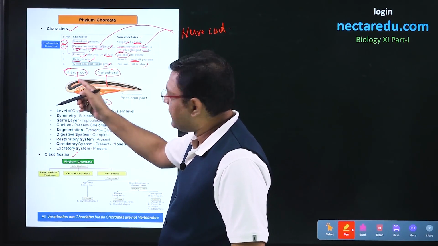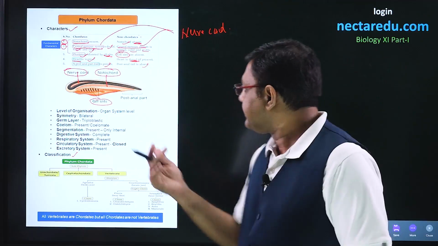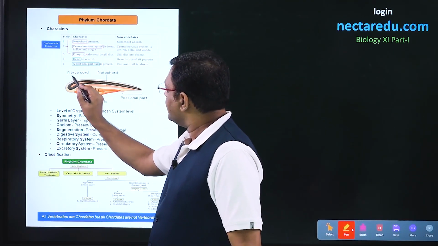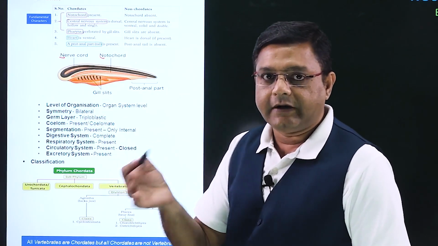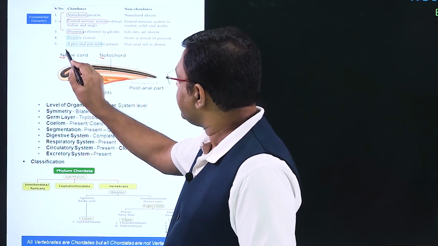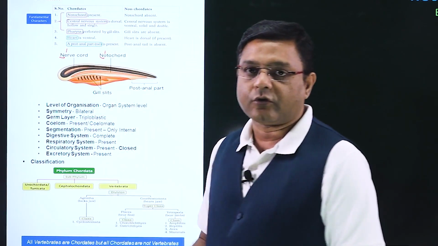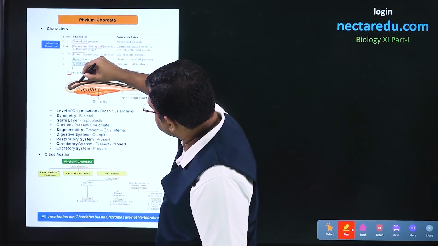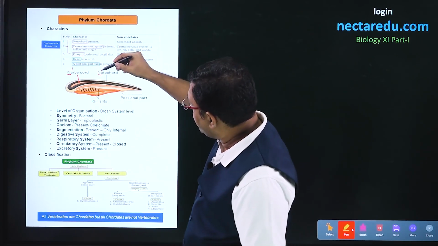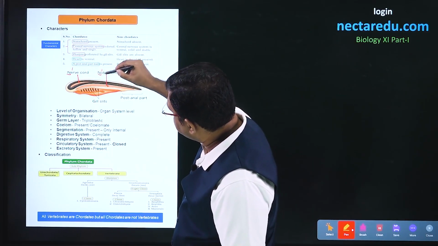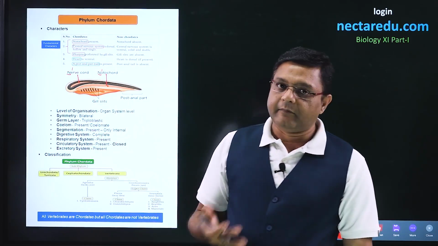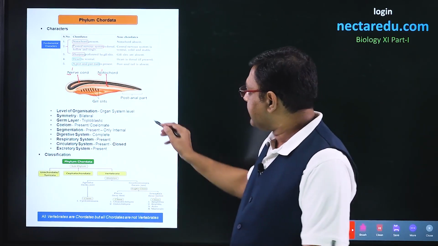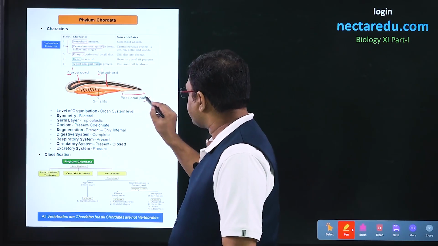Now, if we want to remember the location of nerve cord and notochord, then we can take a simple thing over here, that both notochord and nerve cord start from N. So, let us leave the letter N. The second letter is E, and the second letter in the case of notochord is O. So, E comes first. So, the above structure will be nerve cord. O comes after it. So, the below structure will be notochord. By this we can remember the location of nerve cord and the location of notochord. After this, one more character is given, that is the post-anal part.